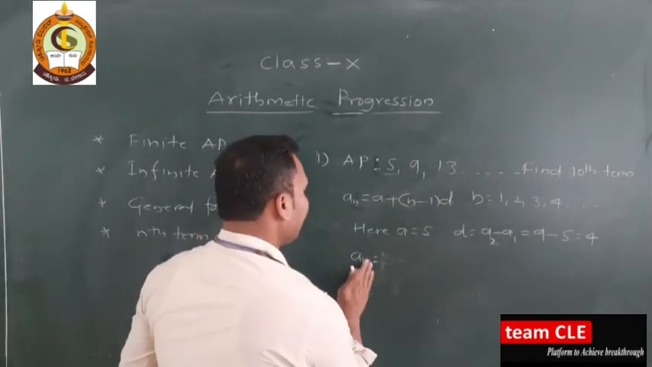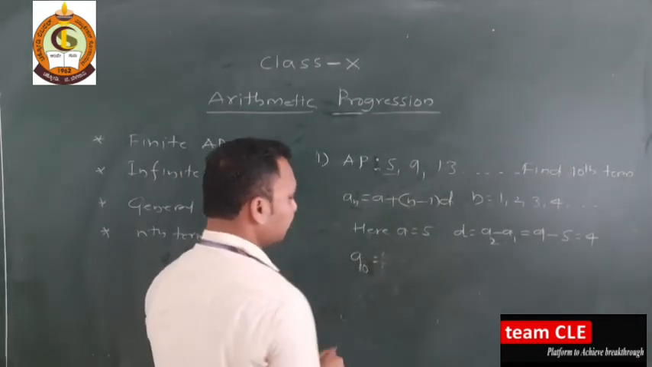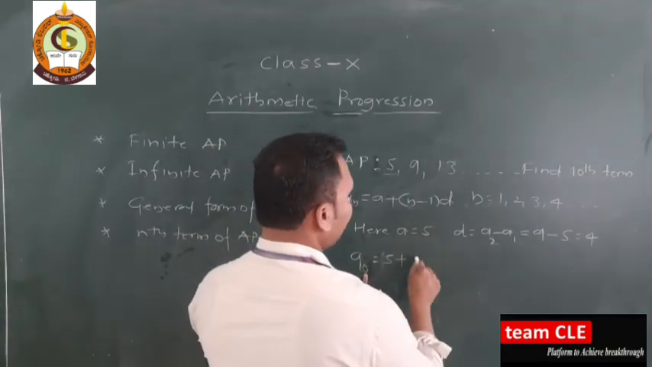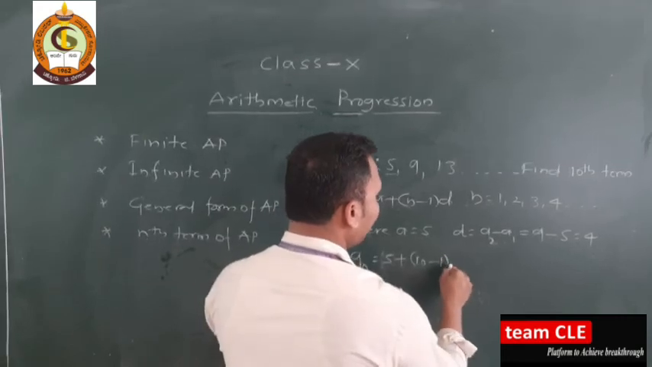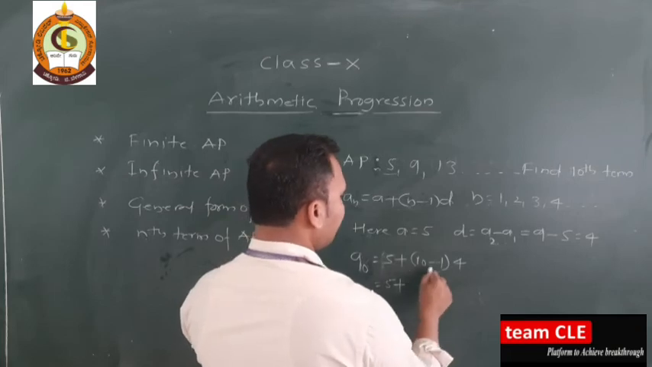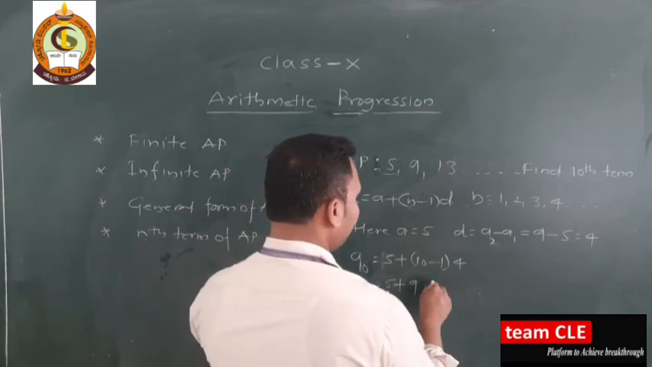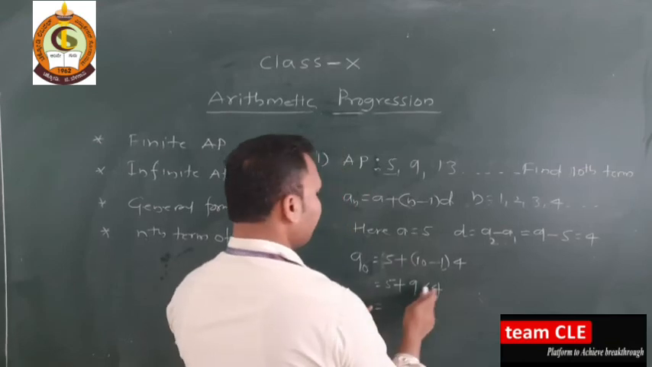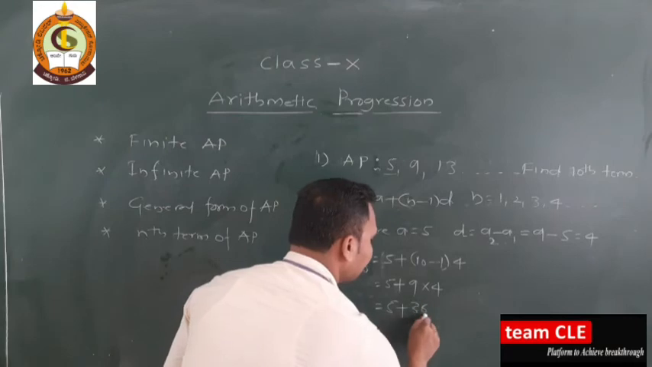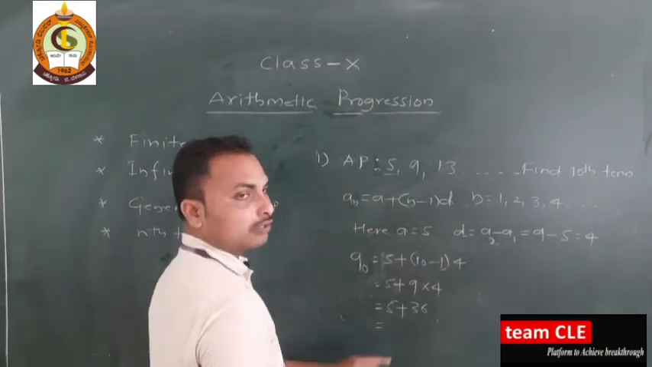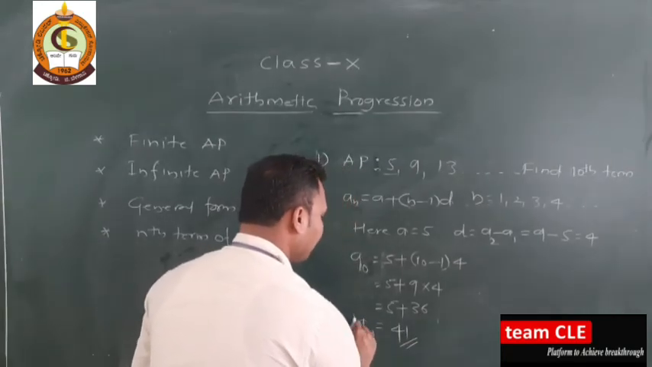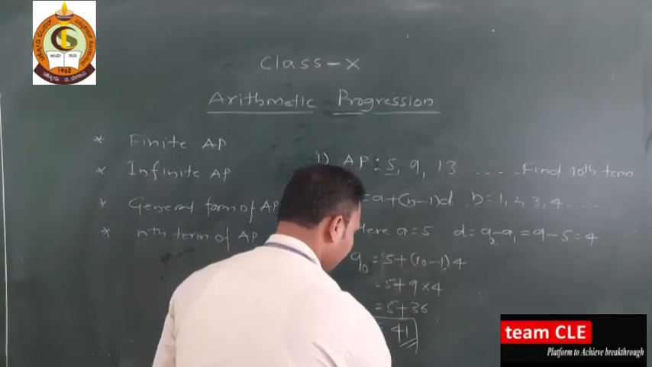Okay. Now a10. Here just you can substitute. So a how much we have? 5 plus n, we have 10, minus 1 into common difference 4. Now 5 keep as it is. Now 10 minus 1 is 9 and this is 4. 9 4s are 36. So 5 plus 36. Now 36 plus 5 is nothing but 41. This is what a10.